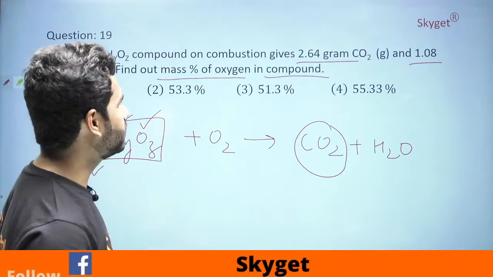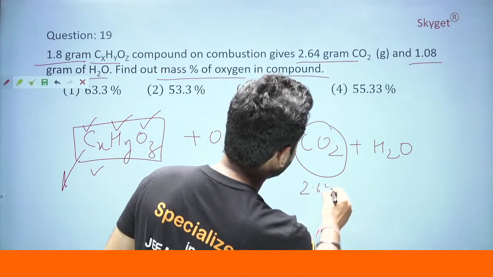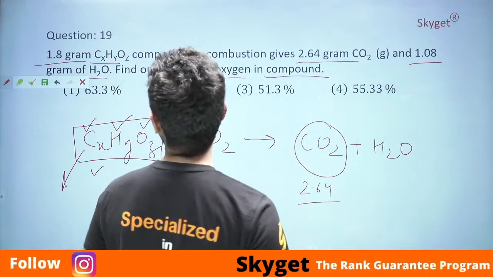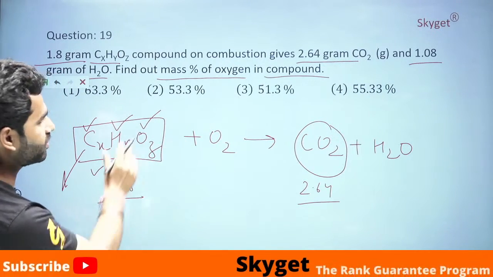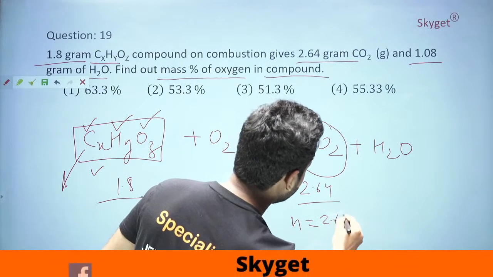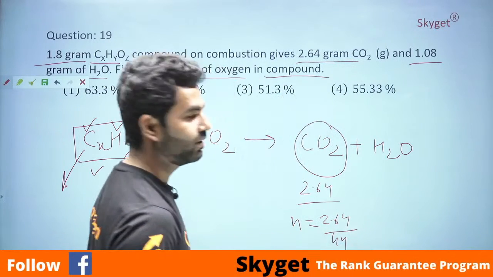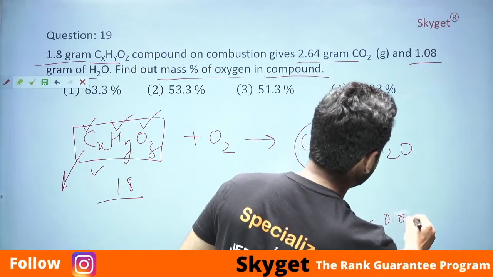Now let's directly come to the answer, quickly do it. In the case of CO2, we have 2.64 gram of CO2, which is formed by the combustion of 1 gram of this compound. Let's find the moles of CO2. Number of moles is equal to 2.64 divided by the molar mass, so the number of moles will be 0.06.